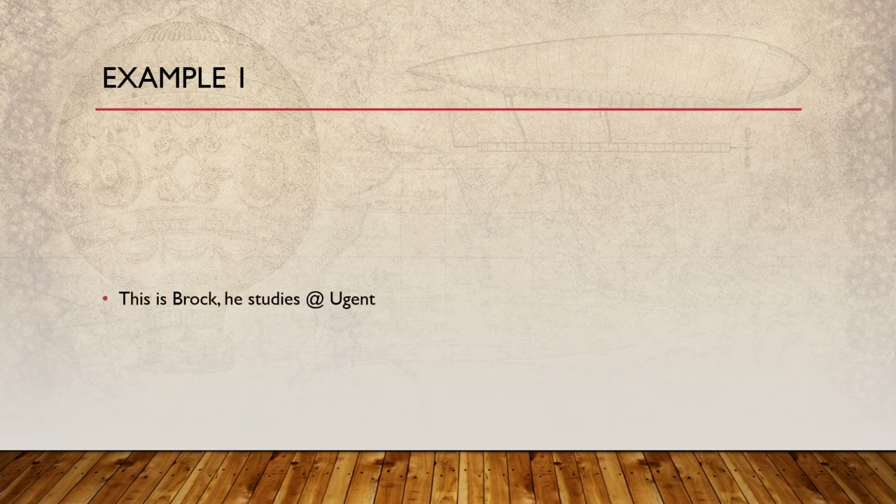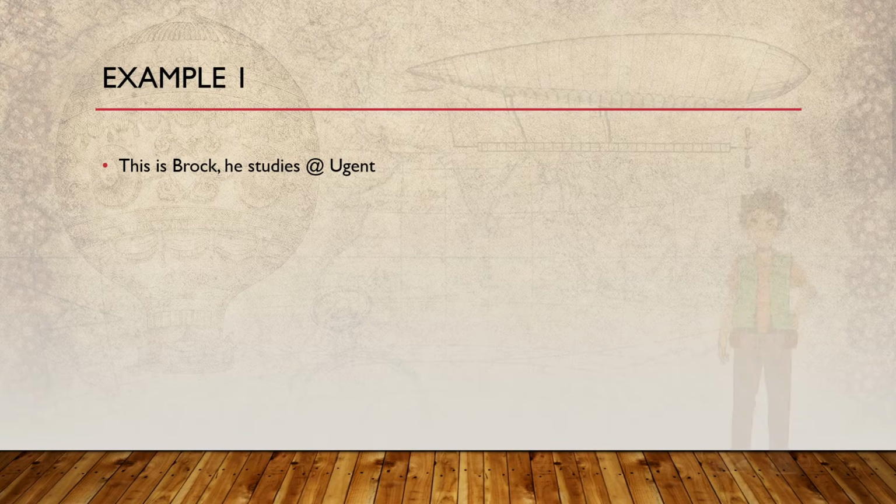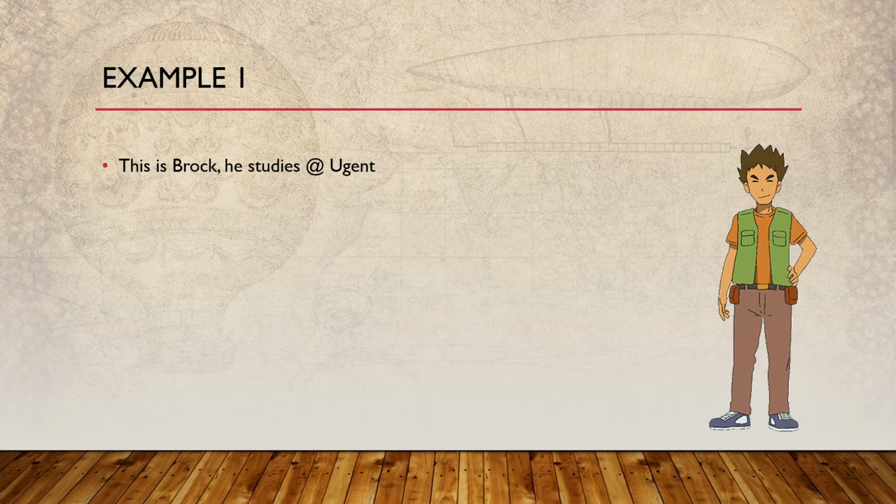So here we go. This is Brock, and this guy over here, he studies at the University of Ghent. Okay, so he's a very smart man, but he lives on a budget. Every month, his parents send him 120 euros, and that's it. So he has like 30 euros per week, so he really has to be careful on how he spends his money, right? This is a very important skill to have.